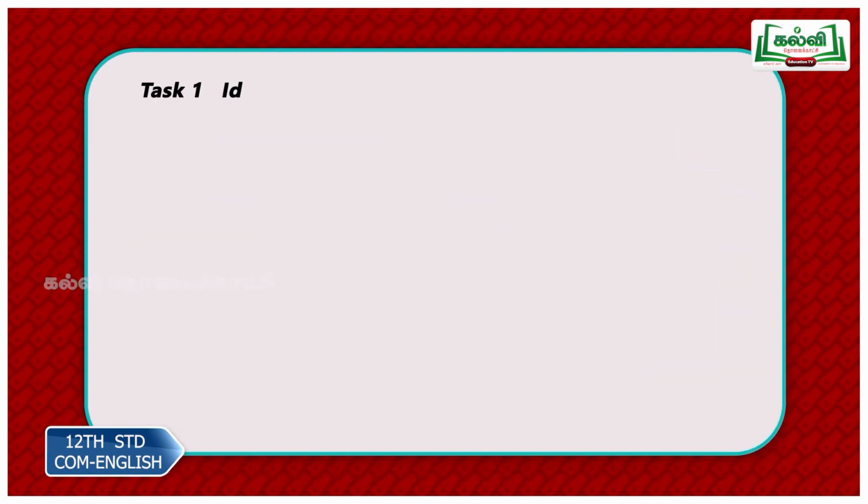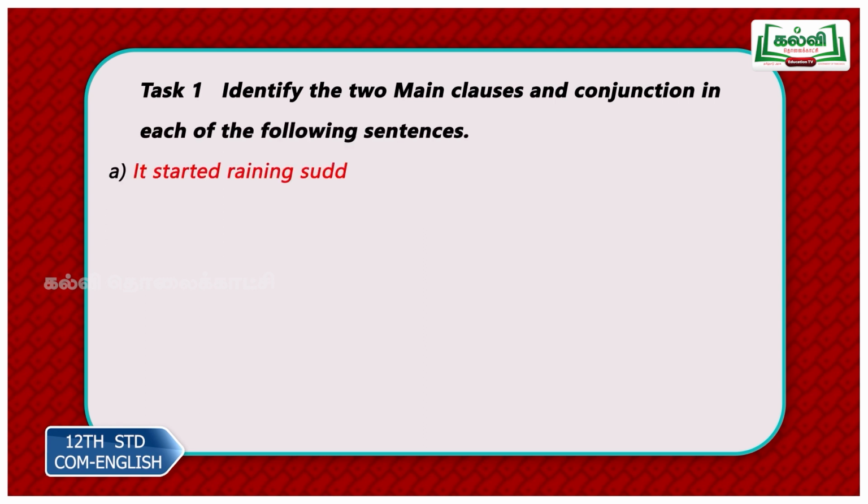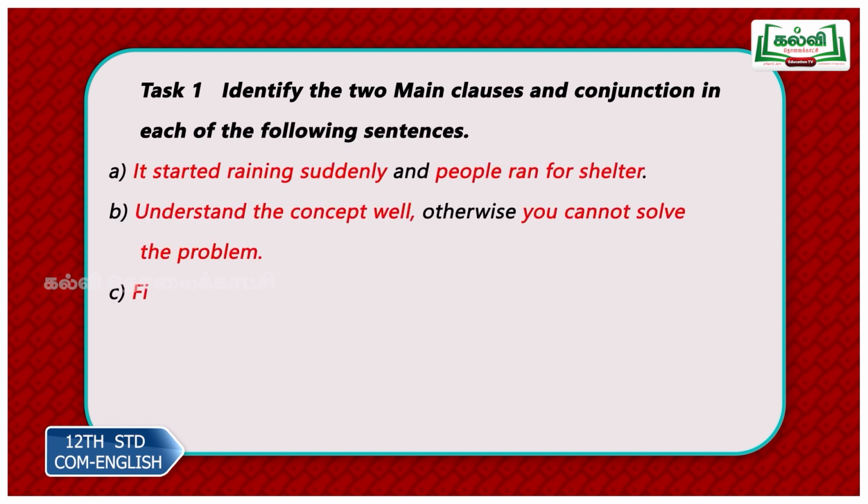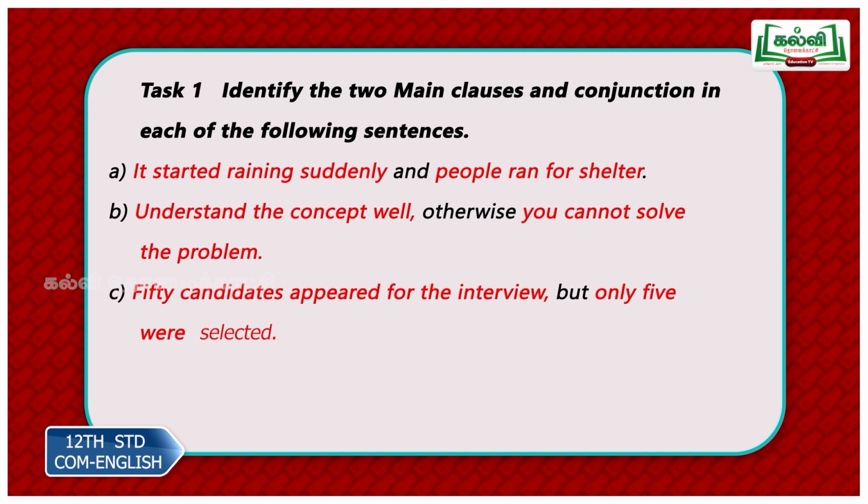Now you got a task. Identify the two main clauses and conjunctions in each of the following sentences. It started raining suddenly and people ran for shelter. So it started raining suddenly. Complete meaning, one main clause. People ran for shelter, again complete meaning, another main clause. And is your conjunction.